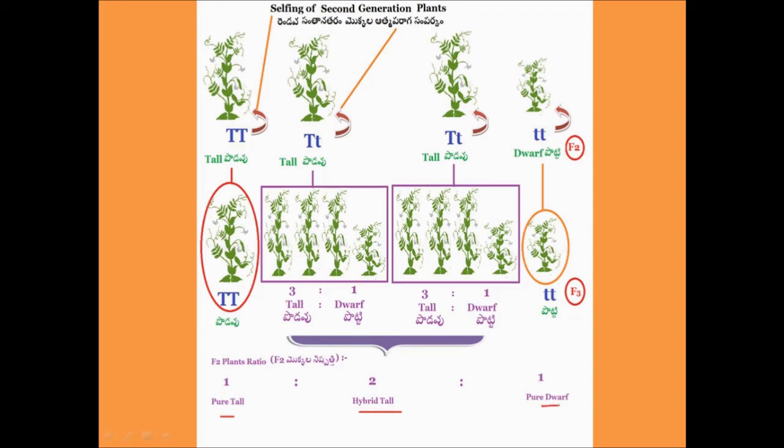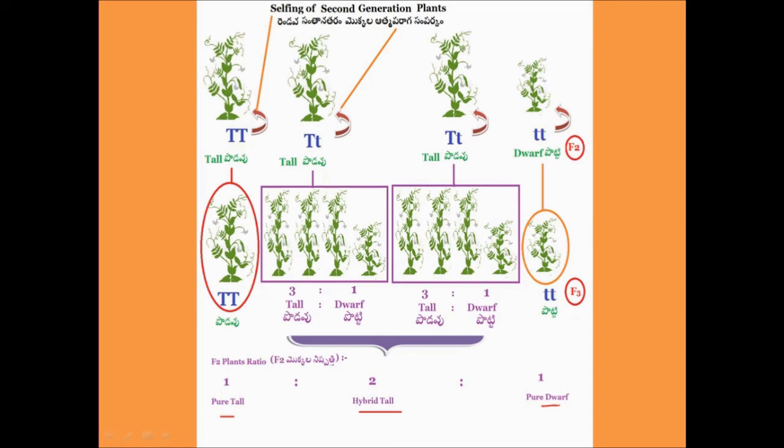Thus, by selfing the F1 plants, when dwarf plants were obtained in the F2 generation, Mendel concluded that the F1 generation tall plants were hybrid.